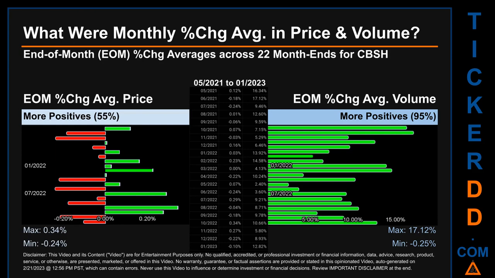Price saw an end of month max of 0.34% in average percentage change along with a minimum of minus 0.24%. For volume, the maximum and the minimum monthly percentage change were respectively 17.12% and minus 0.25%.